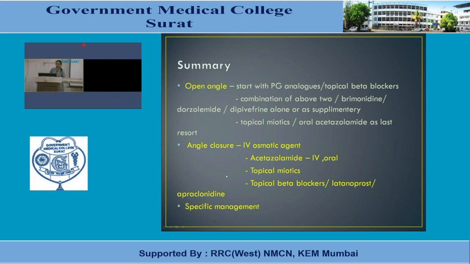But in the initial treatment of angle closure glaucoma, this is very important to remember. Specific management, that is surgery only, that also we should remember. Iridotomy, whether laser or surgical.